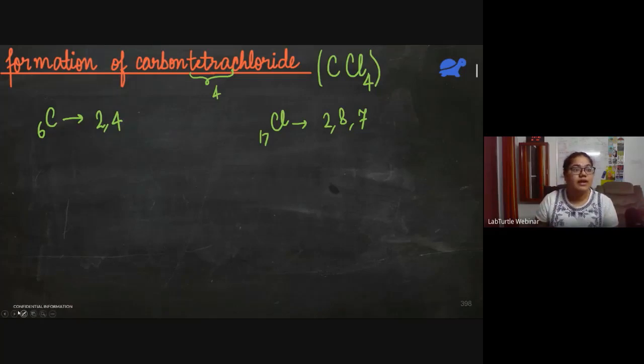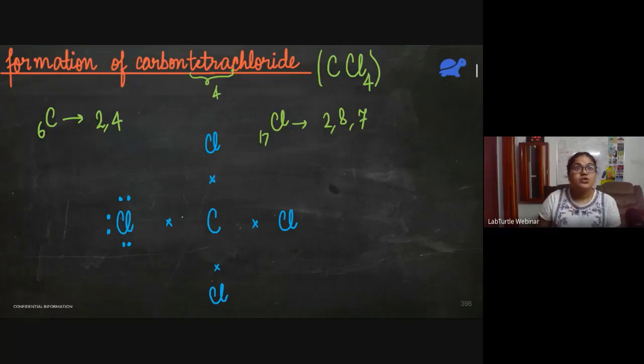So what will it look like? Let me take another color. We have carbon, and these are the 4 valence electrons of carbon. It is going to share all 4 of these. So we have a chlorine atom here, another one here, one over here, and one over here. Chlorine has 7 valence electrons: 1, 2, 3, 4, 5, 6, and chlorine needs 1 electron. So it will only share 1 electron.